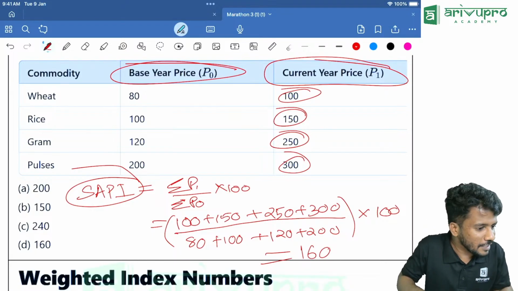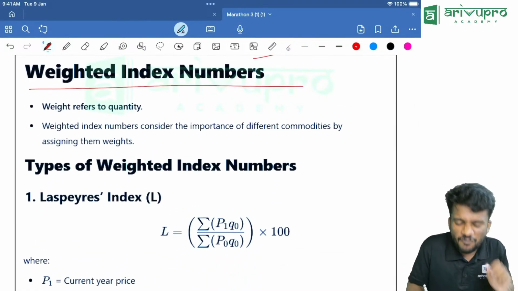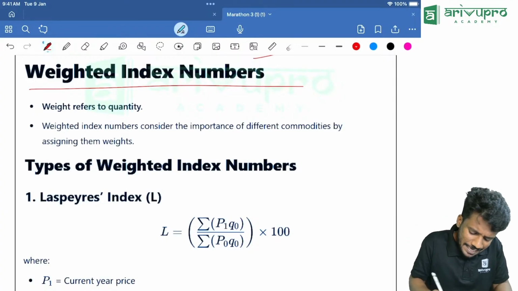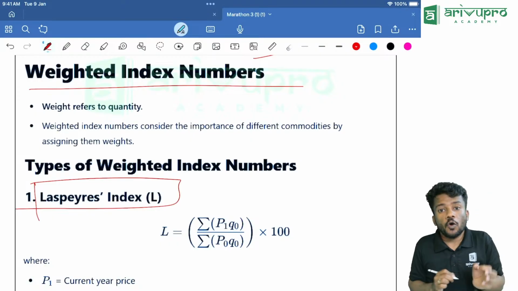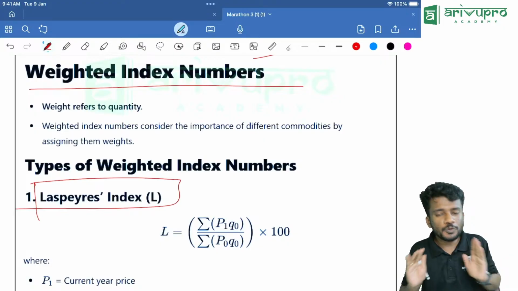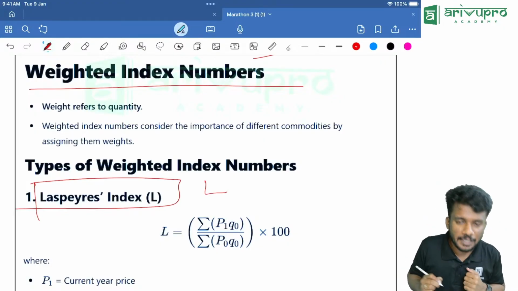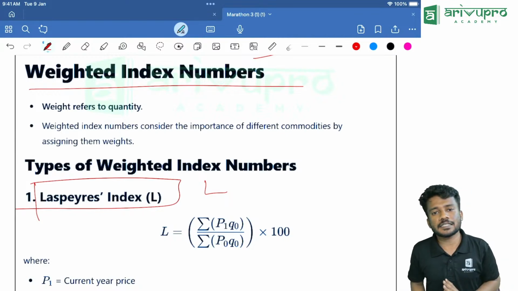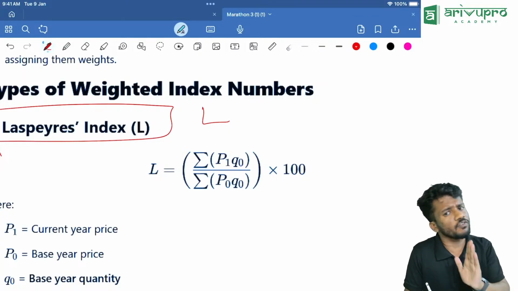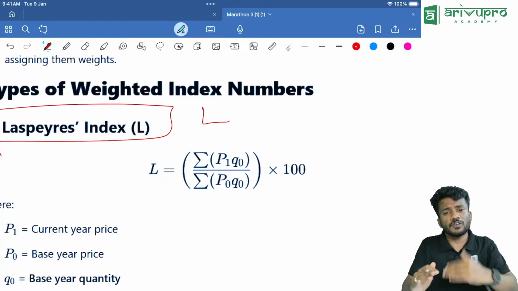Then the next question that we are going for, the most important part, weighted index numbers. First one we are going to learn is the Laspeyres index. Whatever way you want to pronounce it, it's up to you. At the end, I will call it L. For the Laspeyres index number, there is a formula. I am just revising the formula, and we will solve a question.